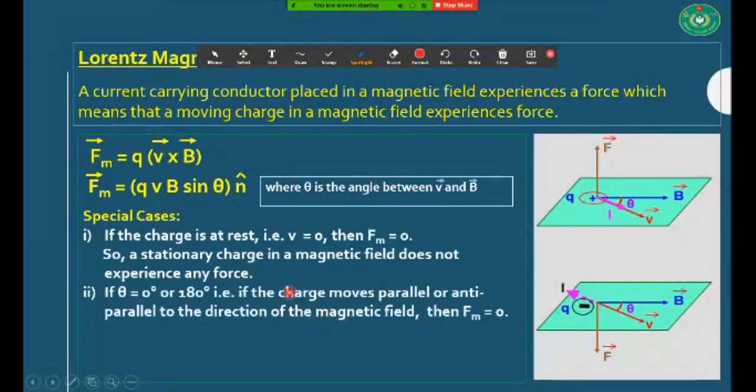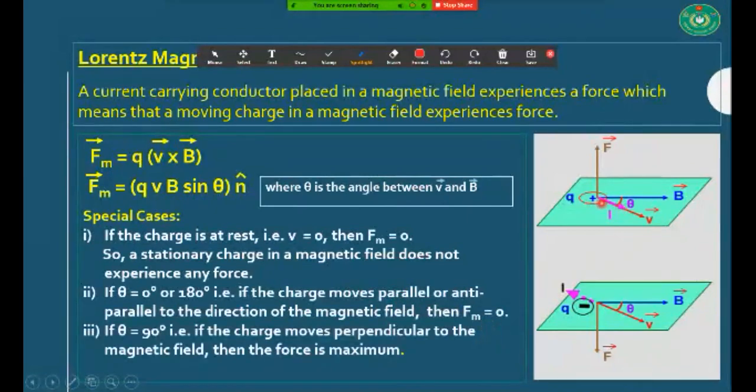Now look at this. Here, this is the direction of magnetic field, and this is the direction of current. My dear boys, you have to remember that this is the direction of current. Okay, for this current you are getting this V as positive. If you consider this is the direction of velocity of charge,